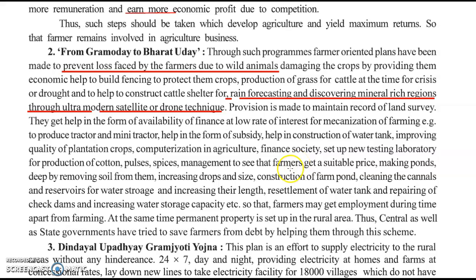The government also utilized modern satellites and drone techniques for rain forecasting and discovering mineral-rich regions through satellites. That is the latest computerization and digitization.